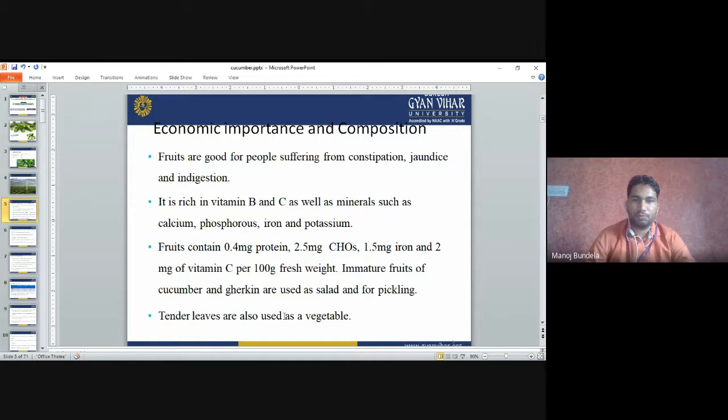Fruits contain 0.4 mg protein, 2.5 mg carbohydrates, 1.5 mg iron and 2 mg vitamin C per 100 gram of fresh weight. Immature fruits of cucumber and gherkins are used as salad and for pickling. Tender leaves are also used as vegetables.